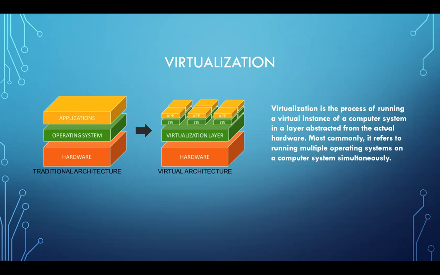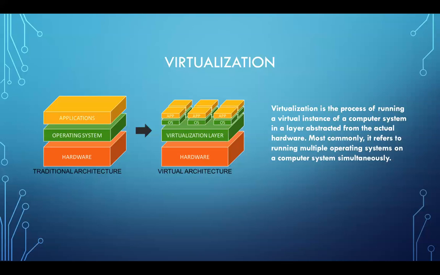Some of this virtualization layer involves installing a hypervisor. It could be the Xen hypervisor that AWS is using, or they are using the kernel-based hypervisor recently, because they are also introducing kernel-level virtual machines. There is also one more hypervisor that is used in VMware, which is called the ESXi hypervisor. All these hypervisors are nothing but, in simple layman terms, something that enables you to create virtual machines.